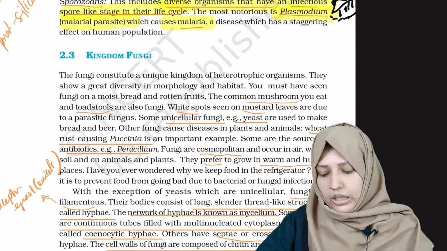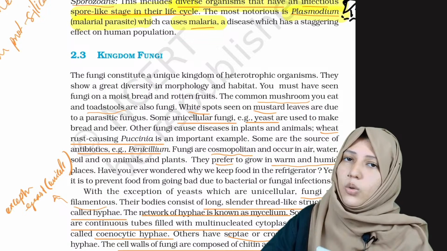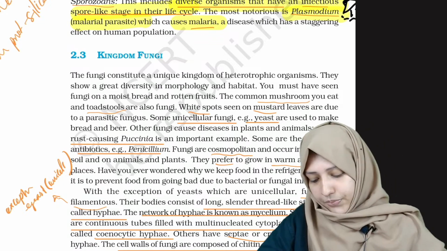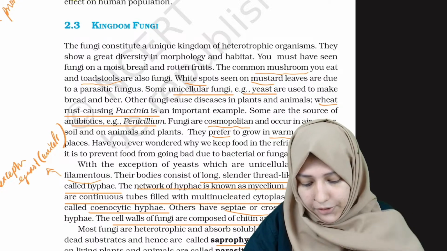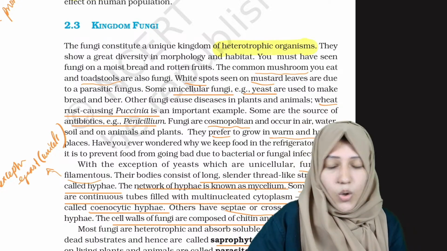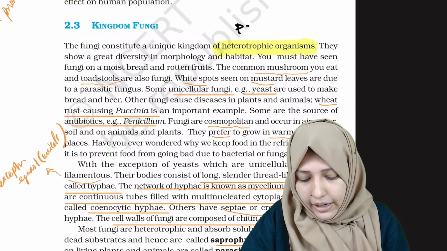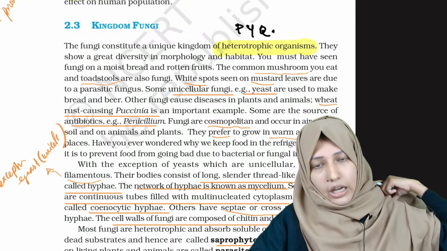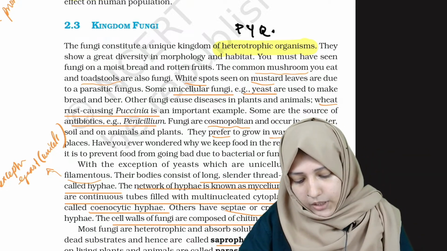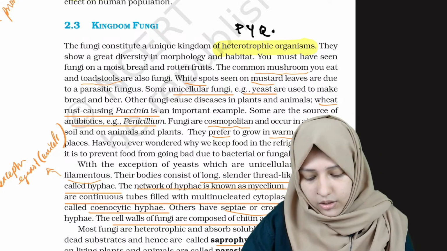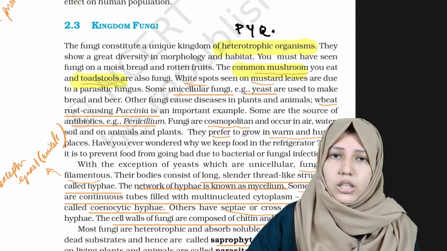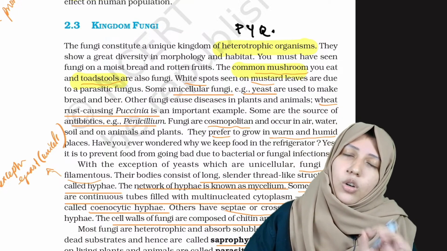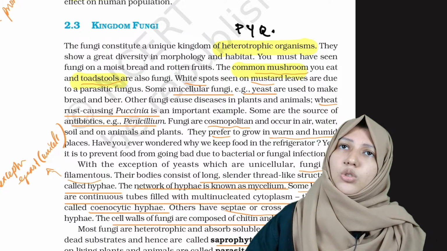Now coming to the last kingdom that we are going to study today, it's kingdom Fungi. Okay. Fungi constitute a unique kingdom of heterotrophic organisms. This was a PYQ. Fungi belong to heterotrophic organisms. Now the common mushroom you eat, this is basic. The mushroom that you eat, toadstools are fungi. Or they can ask like this, toadstools belong to fungi.